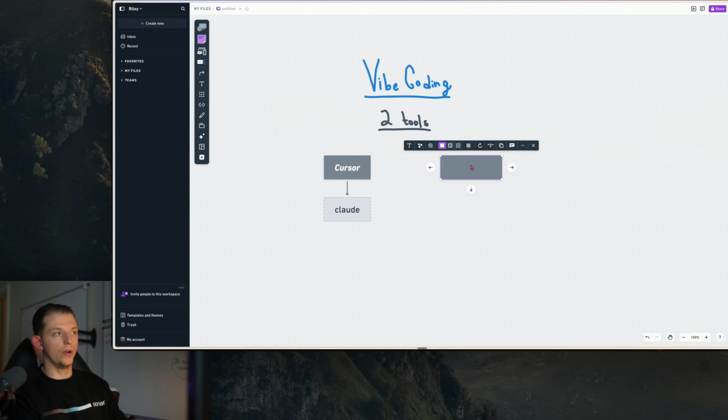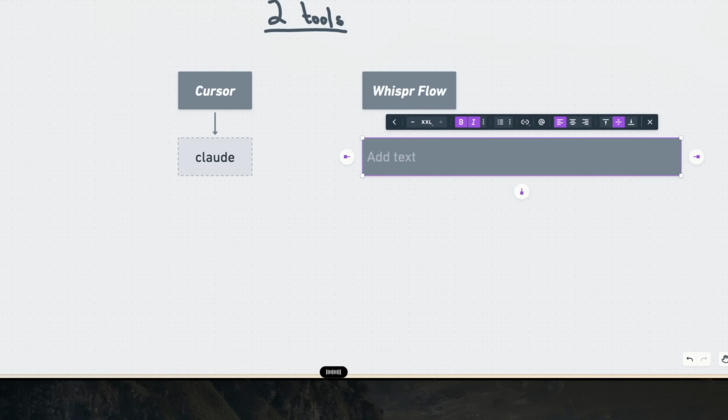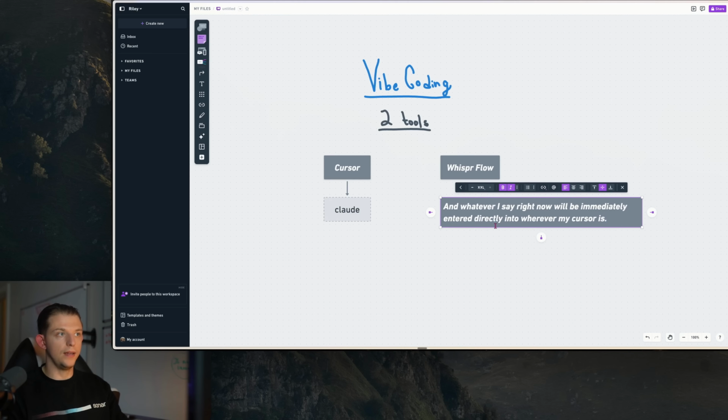And the second tool that we're going to need is WhisperFlow, and it is free. I'm still on the free plan. What WhisperFlow allows you to do is wherever I am typing, I can hold down the FN key on my Mac, and whatever I say right now will be, maybe not immediately, but very, very close to immediately, entered directly into wherever my cursor is. You see that? And so it's a very fast speech to text.